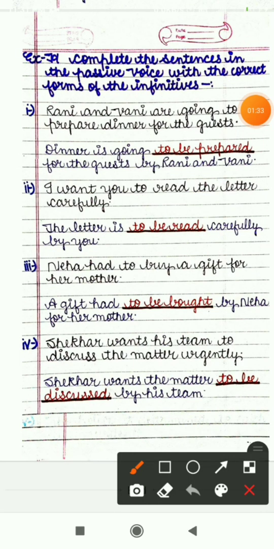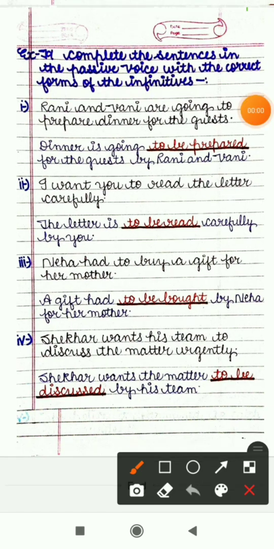Now let's see next exercise, that is exercise H. Complete the sentences in the passive voice with the correct forms of the infinitive. So we have to complete the passive voice and we have to fill the correct forms of the infinitives.